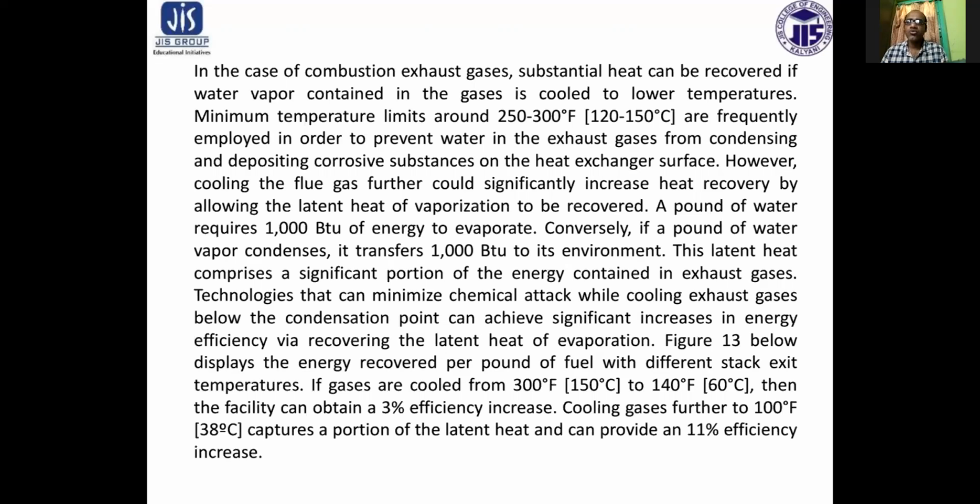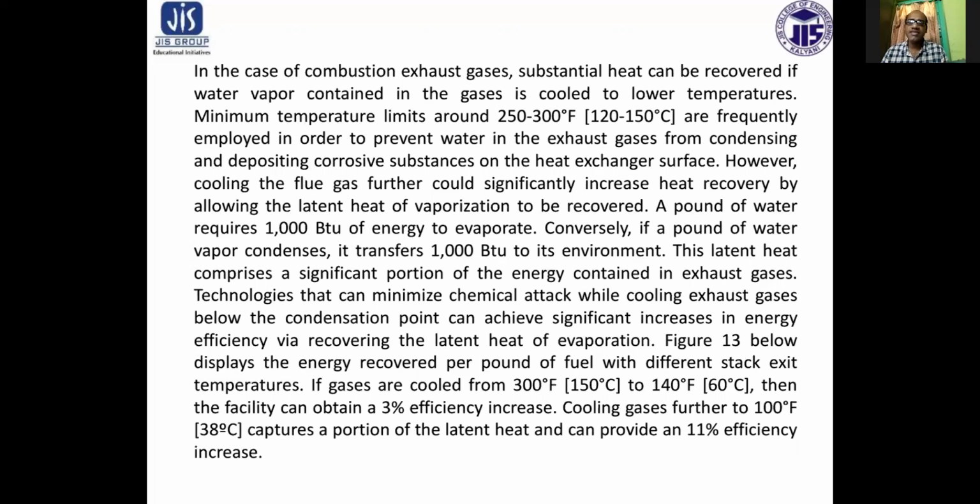However, cooling the flue gas further could significantly increase heat recovery by allowing the latent heat of vaporization to be recovered. A pound of water requires 1000 BTU of energy to evaporate. Conversely, if a pound of water vapor condenses, it transfers 1000 BTU to the environment.